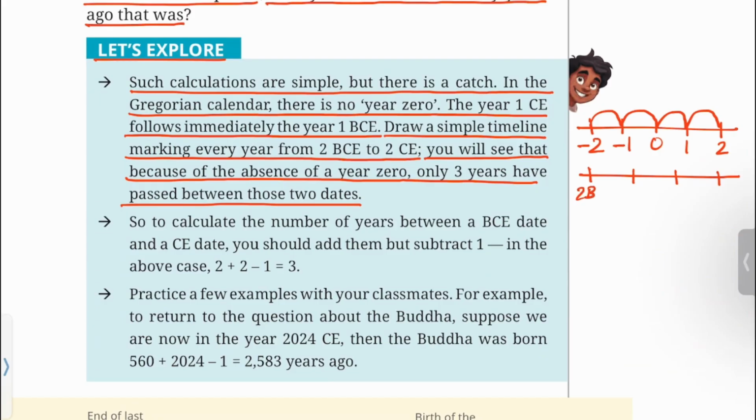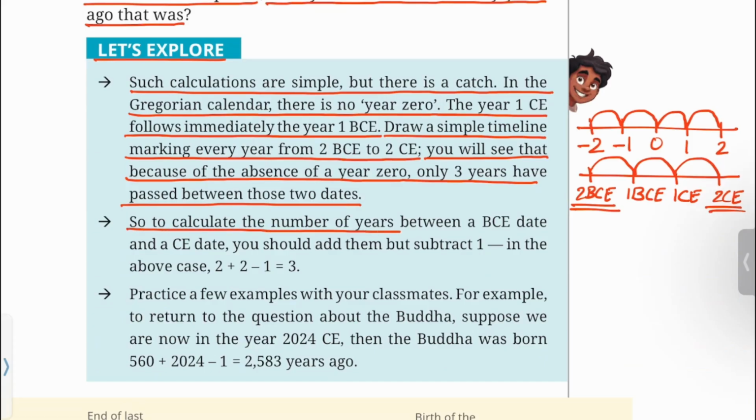This is 2 BCE, 1 BCE. There is no 0 BCE. So 1 CE, 2 CE. The gap between 2 BCE and 2 CE is 1, 2 and 3 years.